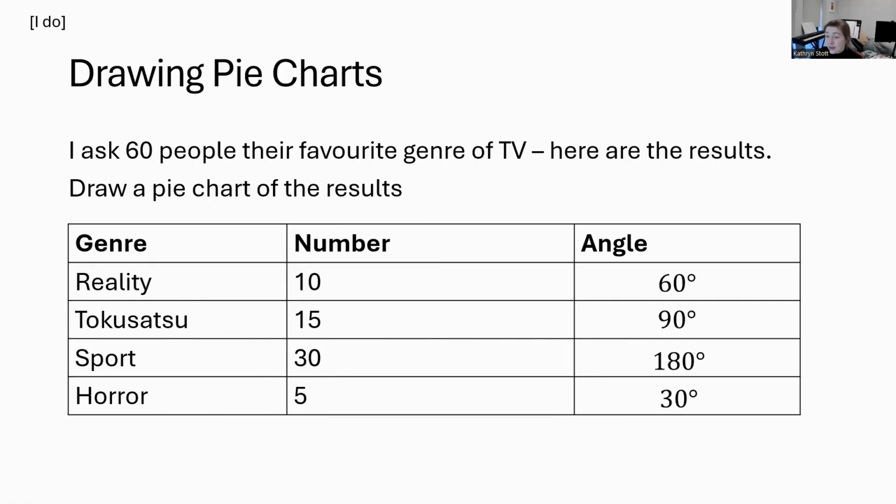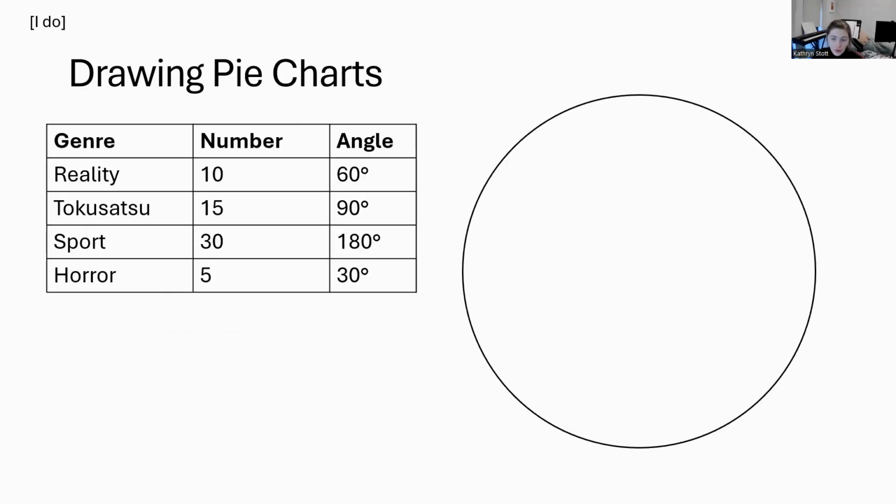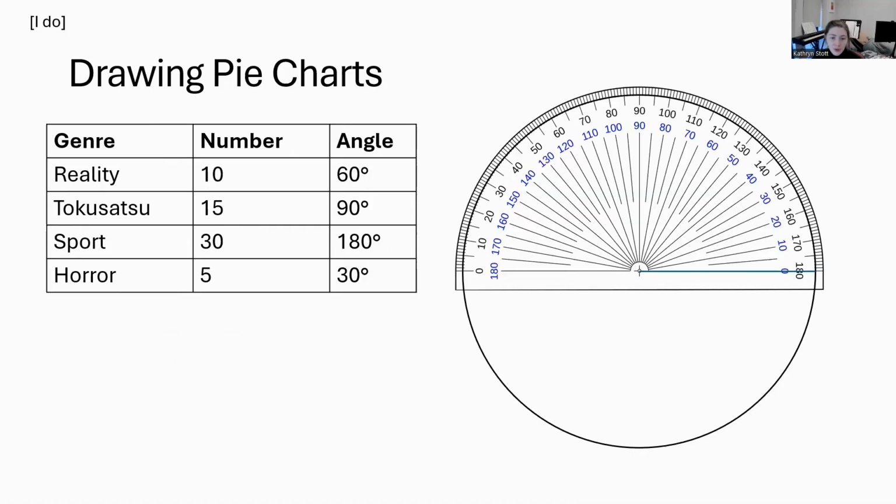Let's look at how we would actually go about drawing this now. So here is my circle to start off with. I'm going to find the midpoint in the middle and draw the radius. So that's half the distance across from the middle. I'm going to put my protractor on so it lines up with that 0. And I'm going to do reality TV first. So I'm going to start at that 0 and go round until I get to 60, which is here. I'm going to label it reality. It's really important you remember to label it.